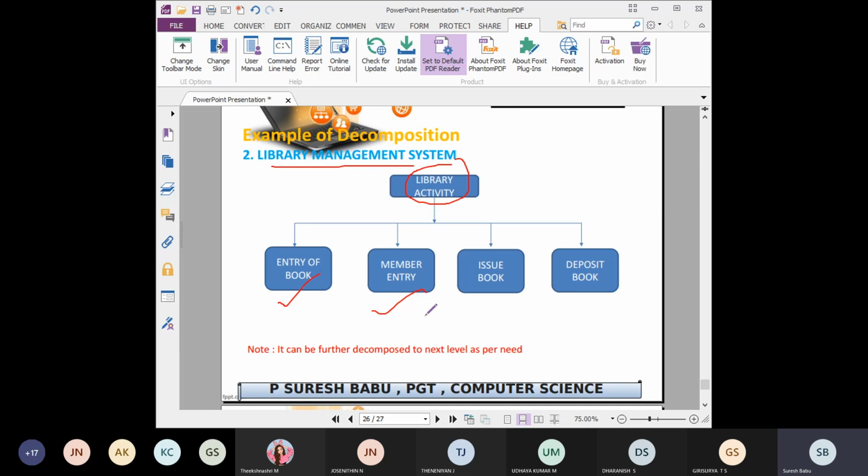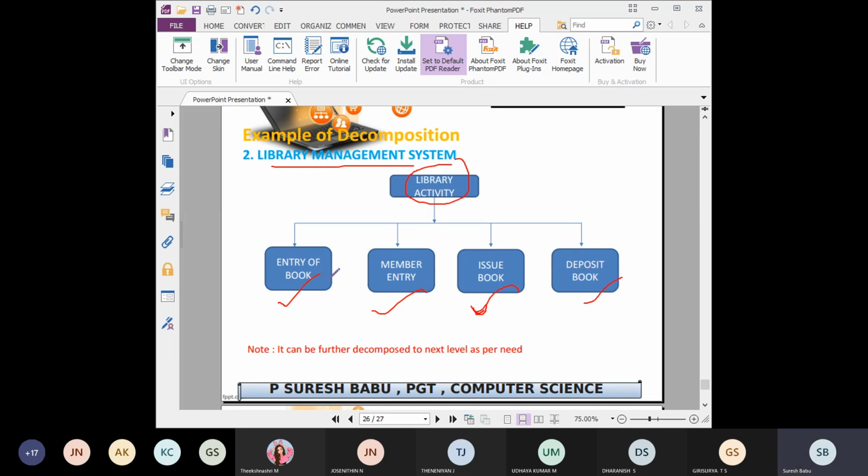Then another separate block for issuing the books. Whoever is requiring or requesting a book, they can be given the book with some entry. That is the thing called the issue book part. Then another one is deposit book.